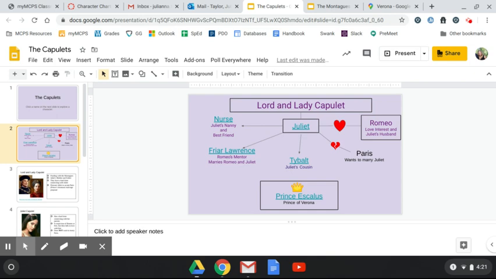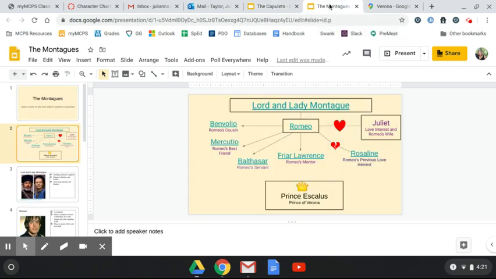Remember, this is a fictional play. Let's just take a moment to remember this is fiction. It didn't really happen. So the Montagues and the Capulets hate each other.